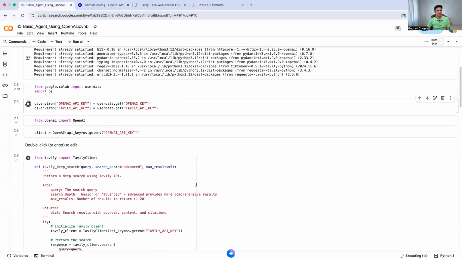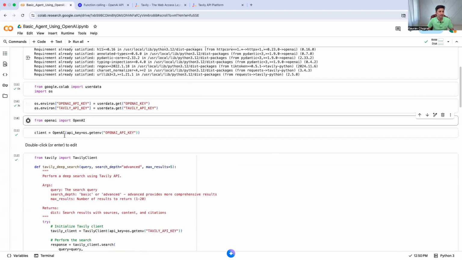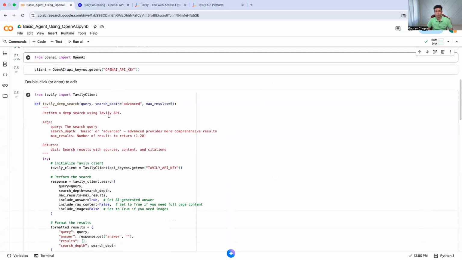Now, what does the simple search mean? When you do a search with a user query, you normally get links and, along with the title, some text, maybe a few lines, which is mostly the page snippet. But the advanced mode means it's going to scrape the data from the web page at the link URL. The link which it is returning has data like a web page. So it scrapes the data and gives me the content, not just the snippet. I need the complete content, and I'll use that. So that's what is going to happen here.